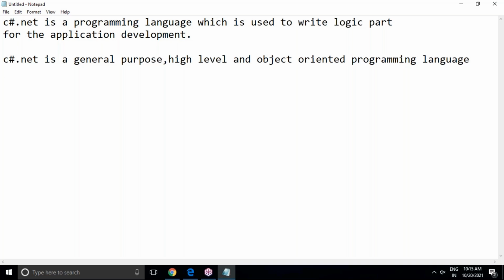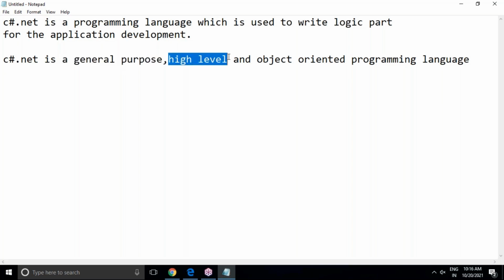General purpose means what? Using C# .NET, we can develop any type of application. It's not designed for a specific application purpose. It is designed for general applications. We can develop console applications, Windows Forms, web applications, gaming applications, and network programming, and so on. So that's what we can say. It is a general purpose programming language.